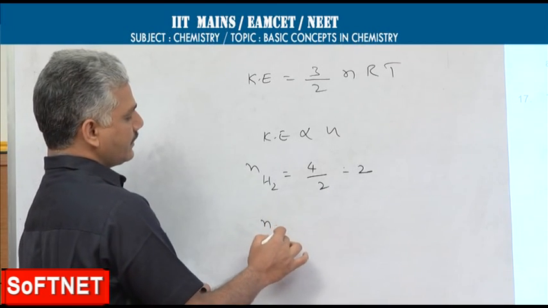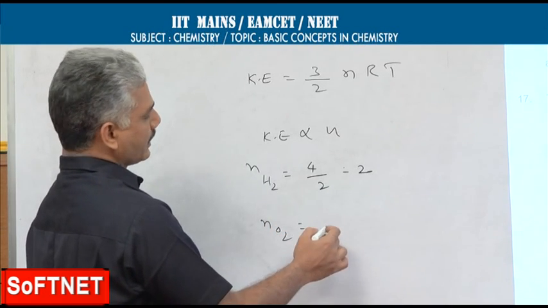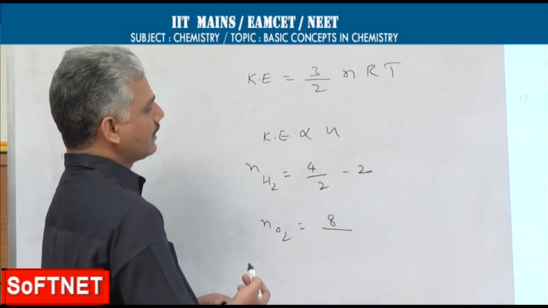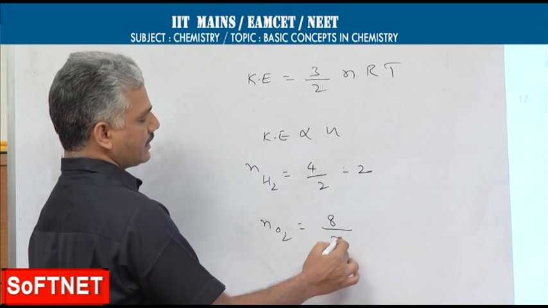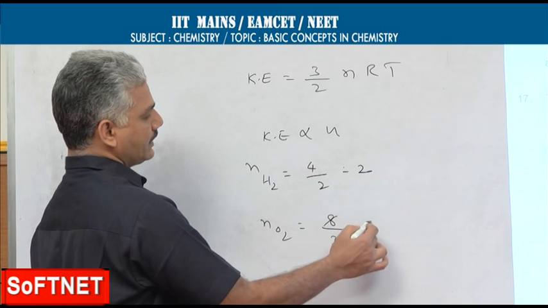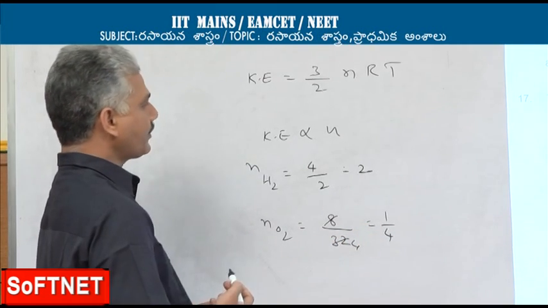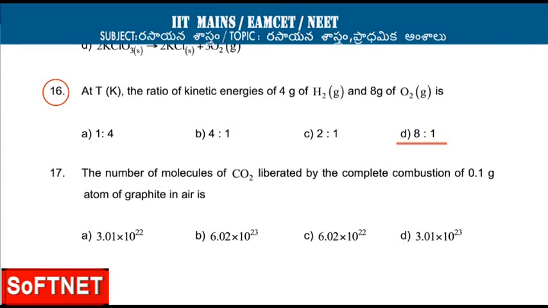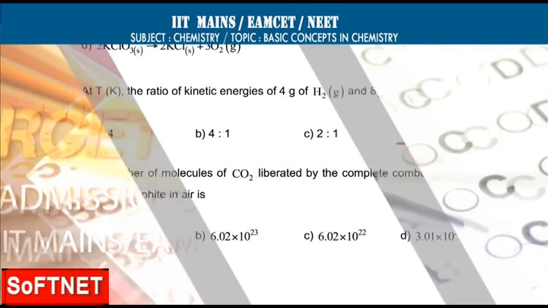Number of moles of oxygen: 8 grams is the given weight. Oxygen molecular weight is 32. So it comes out to 1/4. Value comes out to 8:1. So for the 16th problem, the correct option is D, 8:1.